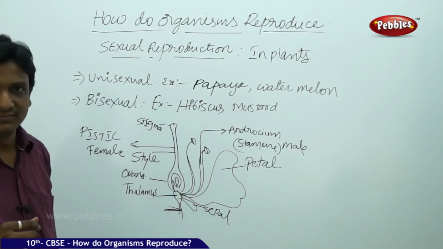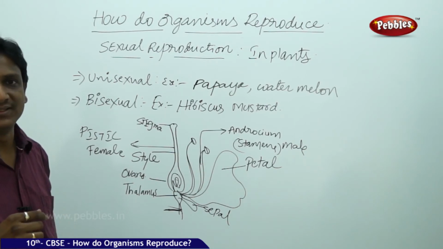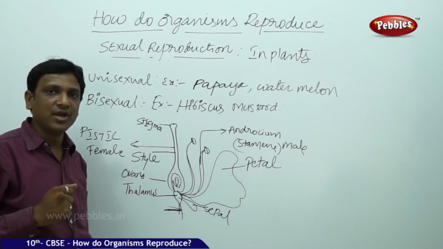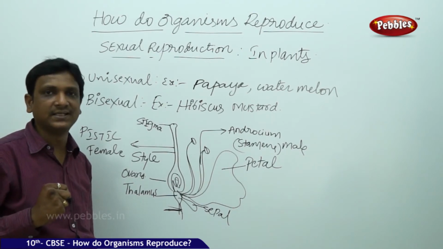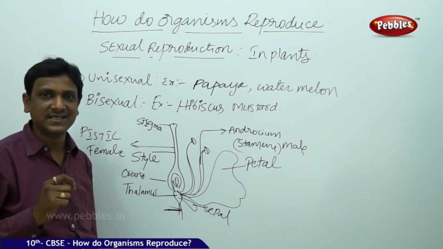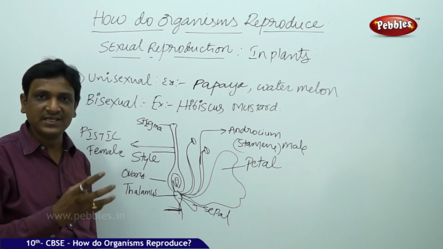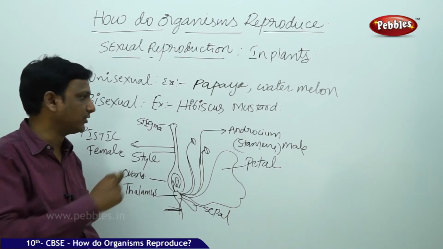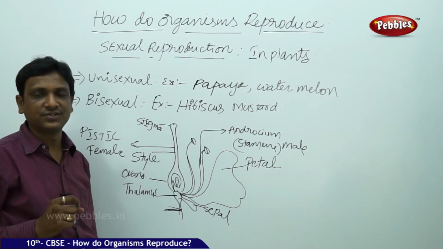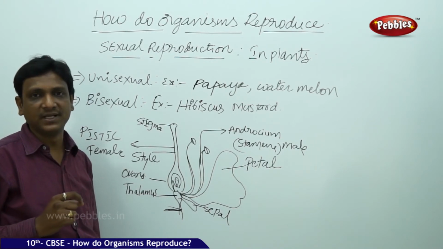How does it happen? By various natural means. Insects help in the pollination. Many insects visit the flower for nectar. During this process, the pollen sticks to the legs of the insects. When the insects visit different flowers, the pollen is dropped onto the stigmas of various flowers. From there, the transfer of male gamete takes place.